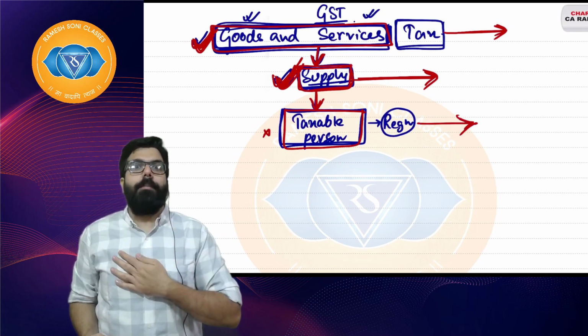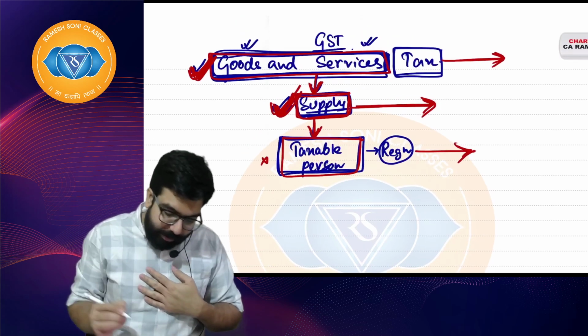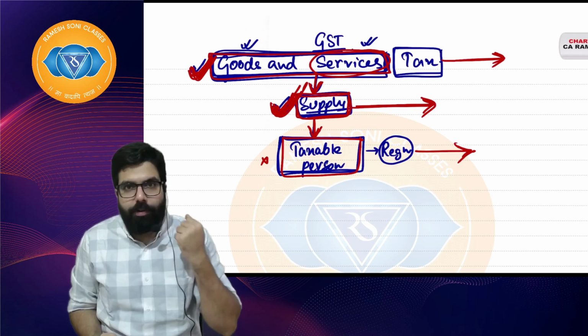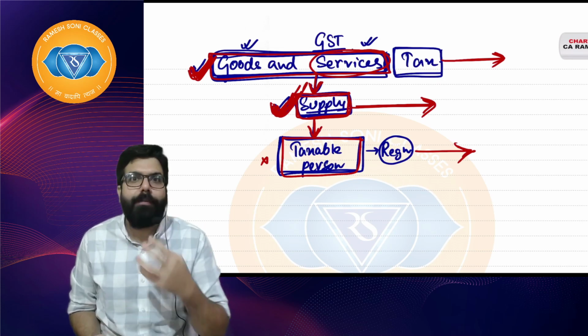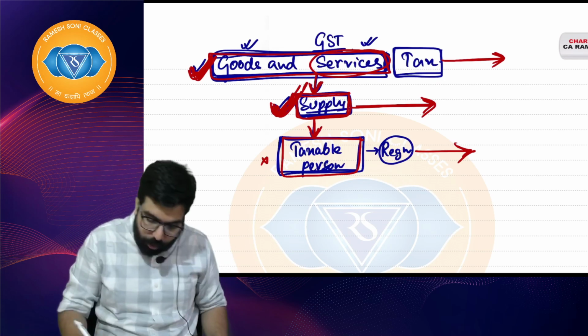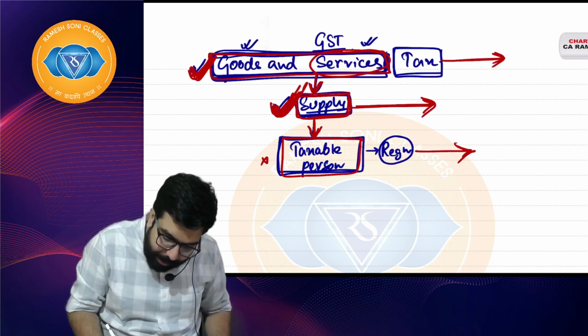But sir, supposing Ramesh sir, I am teaching. Teaching is a service. Sir, I am supplying the service. I am providing you the service. So it is falling in the definition of supply. For me, it's a sale, right? When I provide you the class, for me, it's a sale. So when I go ahead and supply, am I a taxable person?